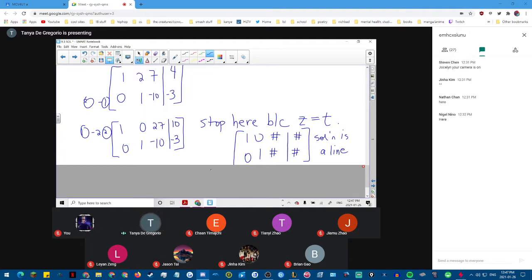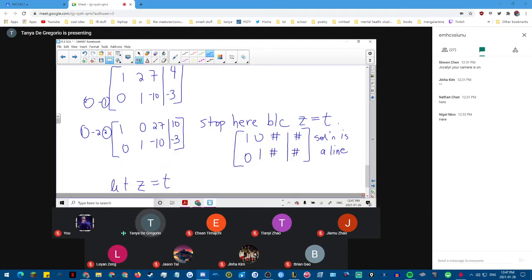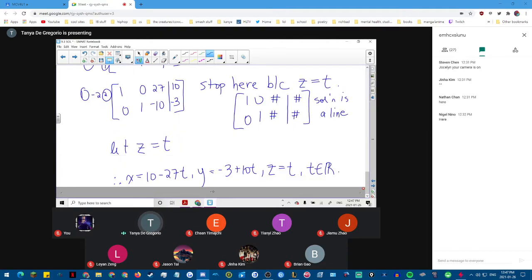We stop here. Why do we stop here? For 2 reasons. Number 1, I don't have a third equation, do I? We see that the solution is a line. So I need one of my variables to be a parameter, which is going to be z. Z is your parameter t. So this is what your solution is going to look like. You're letting z equal t. So x equals 10 minus 27t, y equals negative 3 plus 10t. Do you see that? And then z equals t.